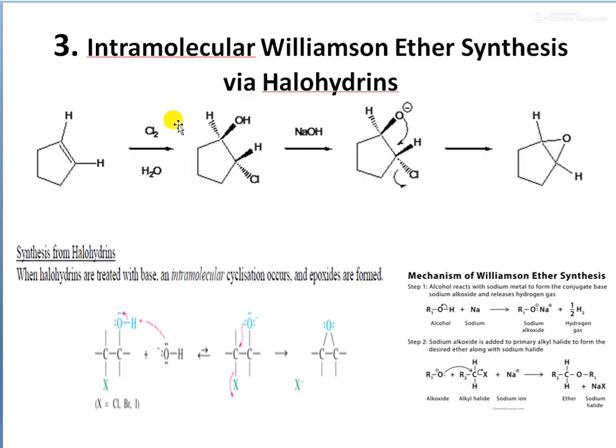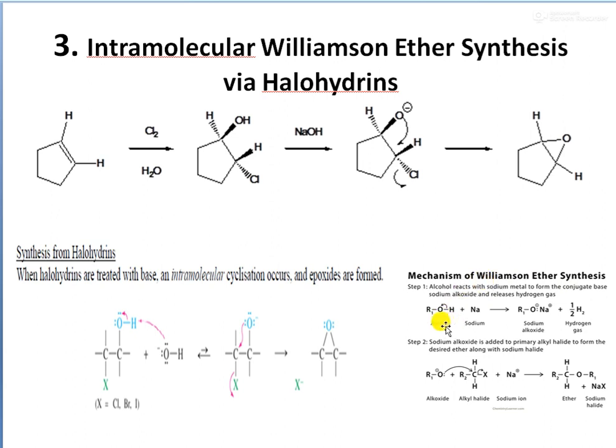Another method is by intramolecular Williamson's ether synthesis through the halohydrins. In the preparation of ethers we have discussed Williamson's ether synthesis. So we can recollect this firstly.